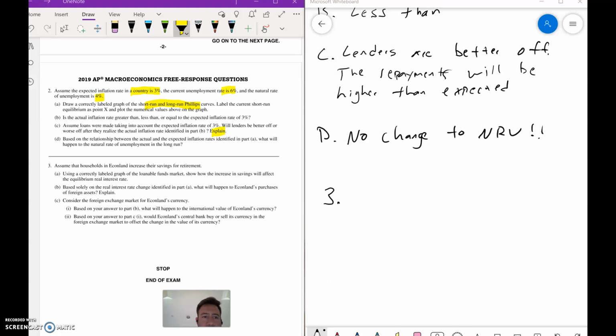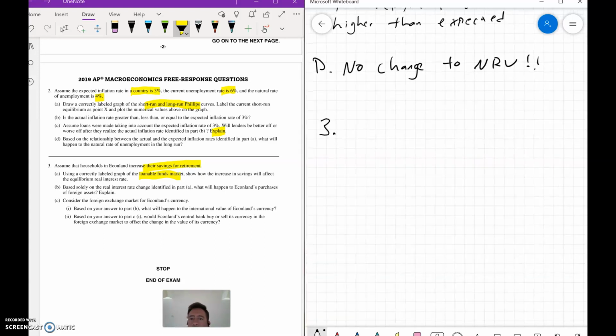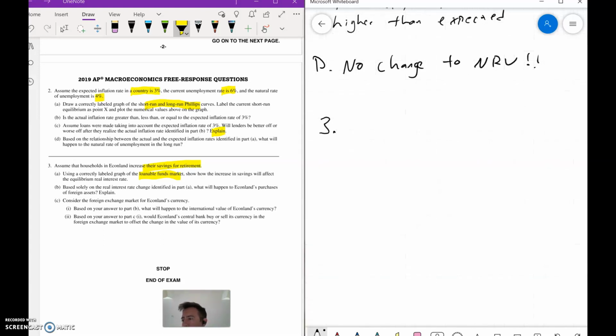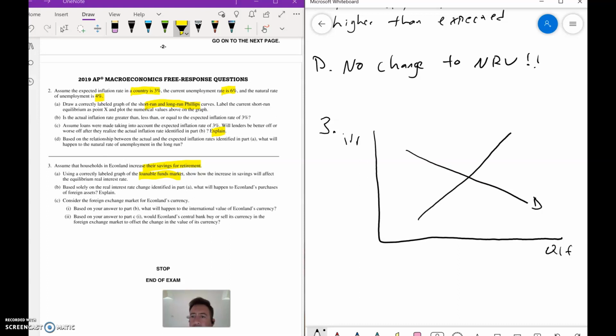3 says households want to increase their savings for retirement. Draw your loanable funds market and show the effect. So let's go right here, loanable funds market. We have QLF. We have IRR for real. We have the demand for loanable funds. We have the supply of loanable funds. We can come down here. Table is QE, IRE.